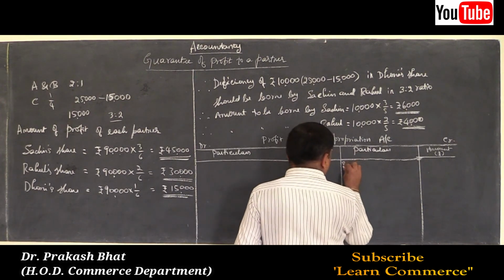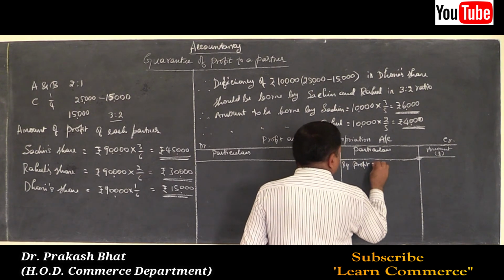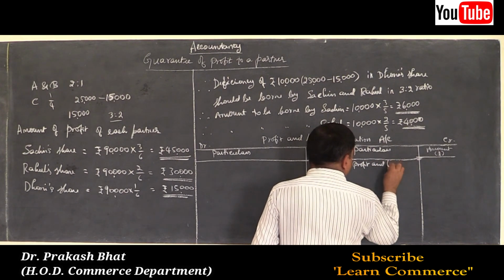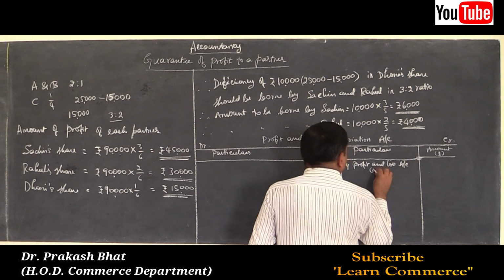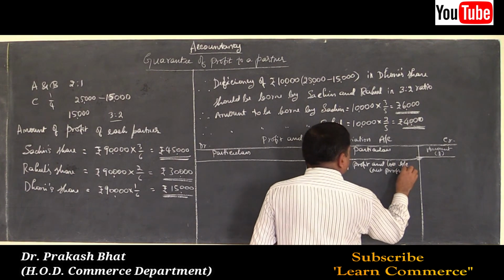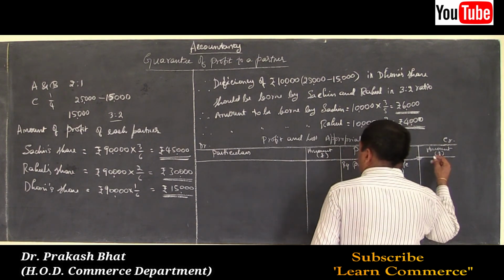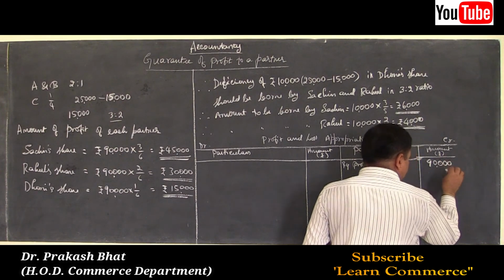By profit and loss account, net profit. Write the amount. How much? 90,000.